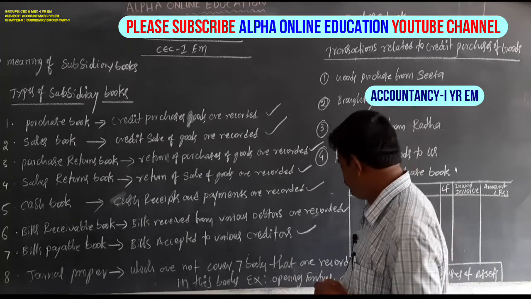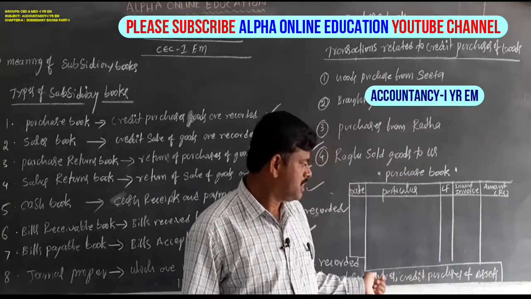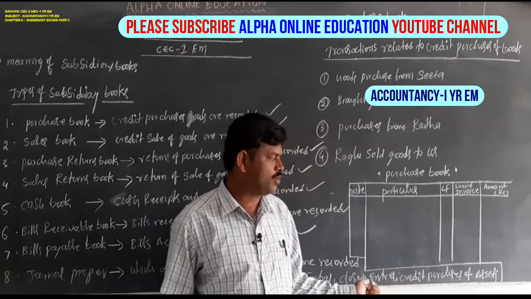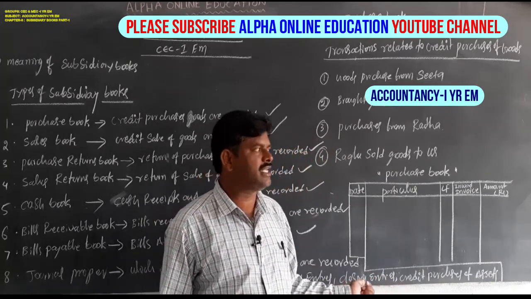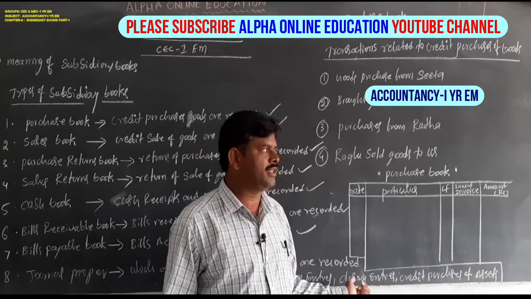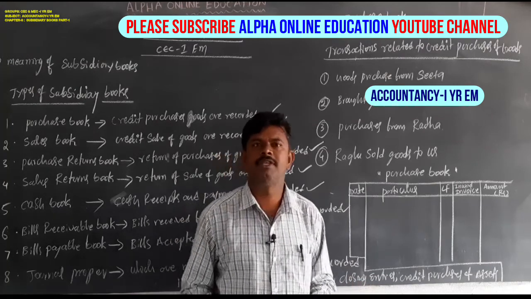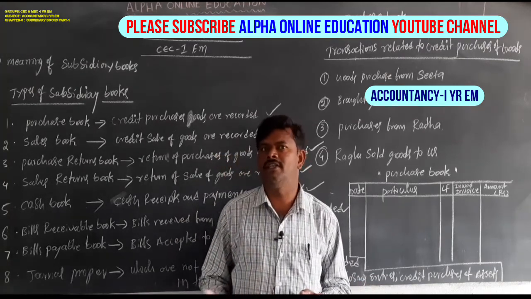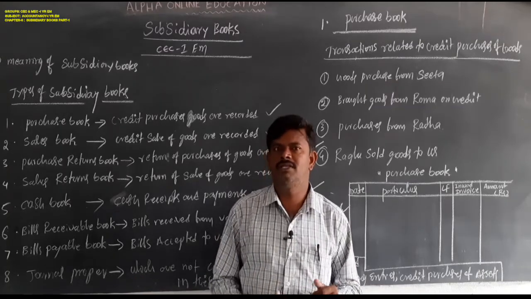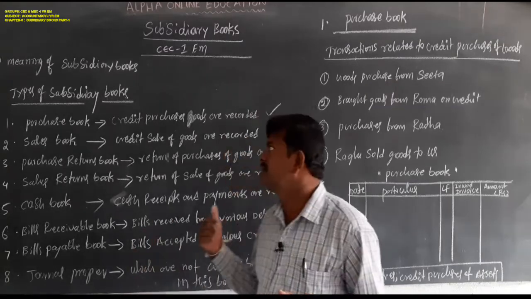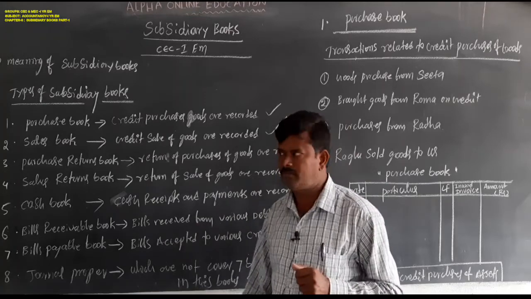Opening entries, closing entries, credit purchase of assets, and credit sale of assets will be recorded in the journal proper. Special transactions will also be recorded in the journal proper. This is the introduction to the subsidiary books.